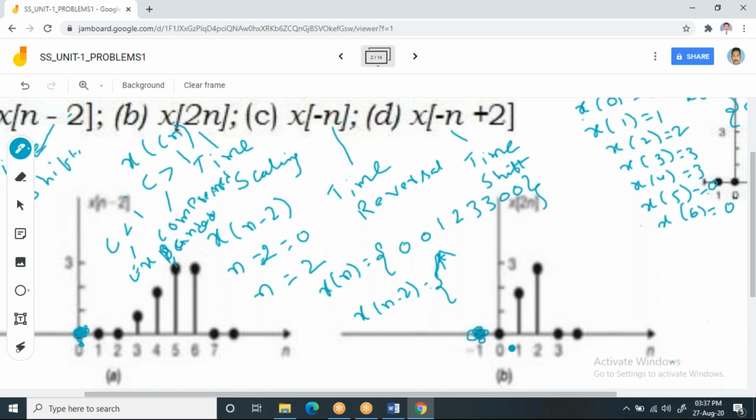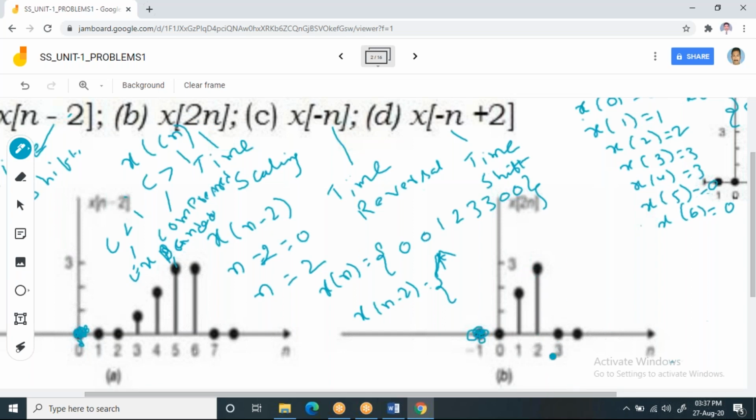Now if you consider n equal to 1, then it becomes x of 2. Now you have to pick the value of x of 2. What is x of 2 for us? X of 2 is 2. So you have to pick that value. Now if you consider here, the value of n is 2, but x of 2n becomes x of 4. What is the value of x of 4? X of 4 is 3. So that's the reason you will get 3.